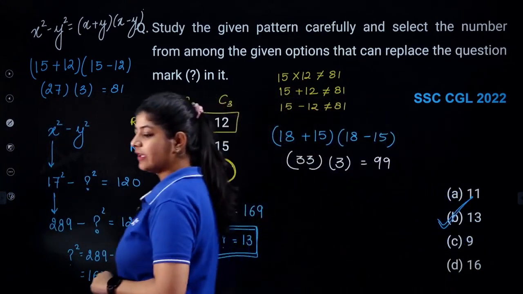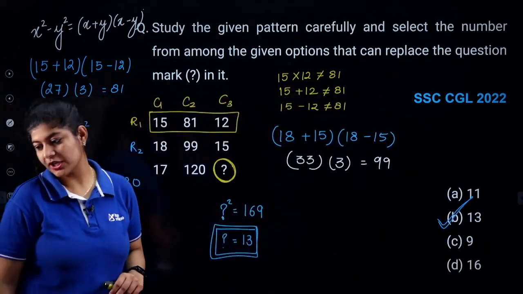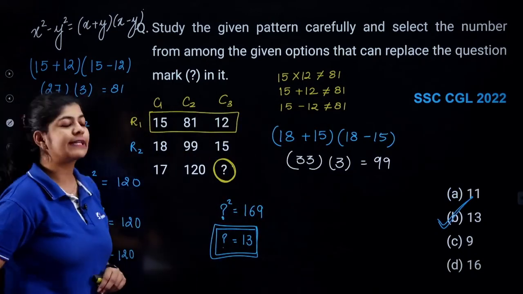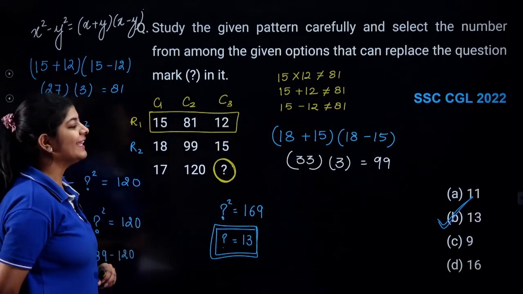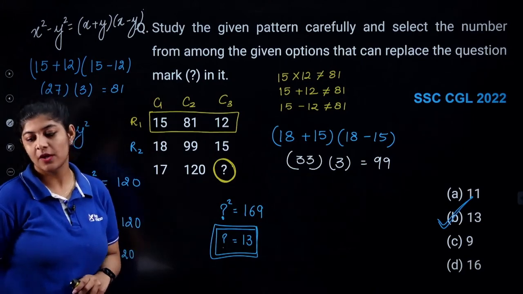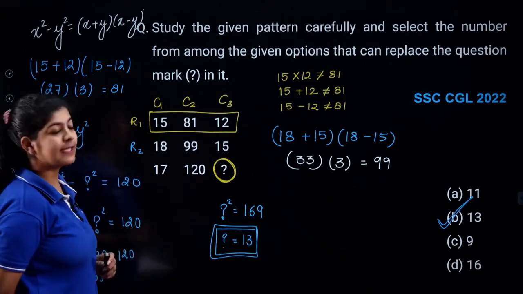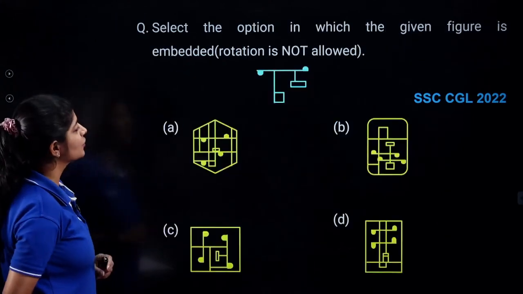Very good, Shrisha. Very good, Rajashekar. Is it clear? The correct answer over here is your option number B, 13. Clear? Okay. Now let's move towards the next question and let's see what is the next question over here.